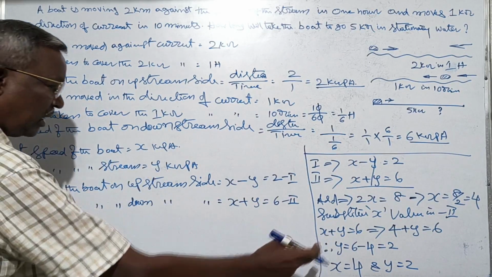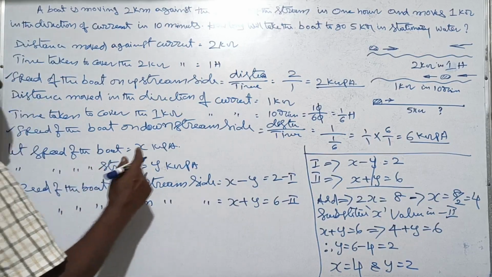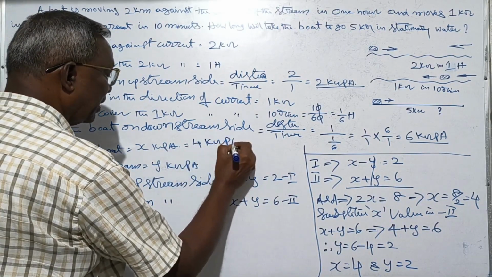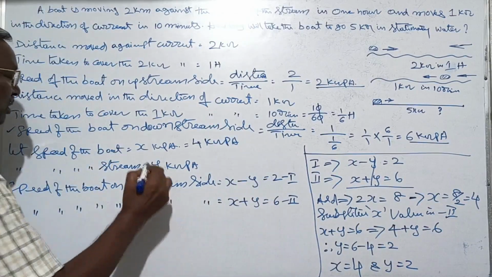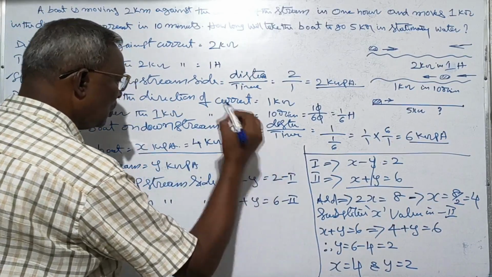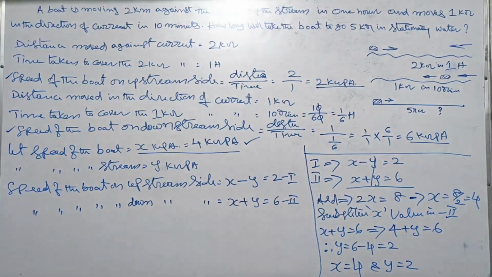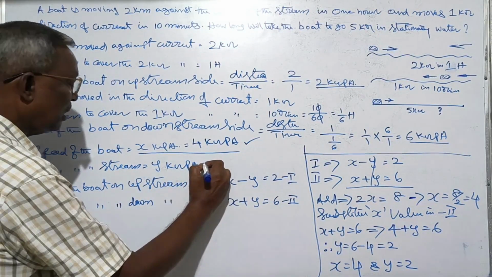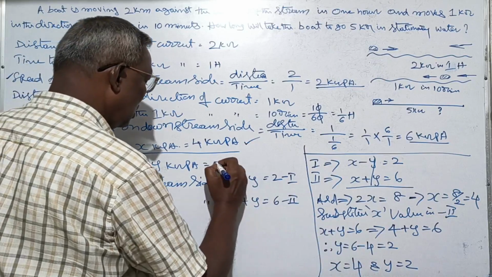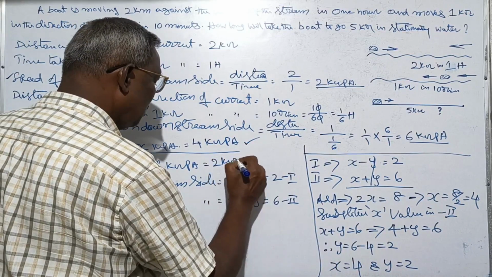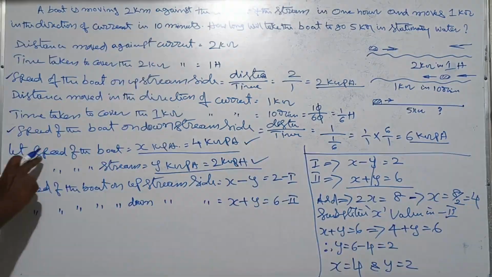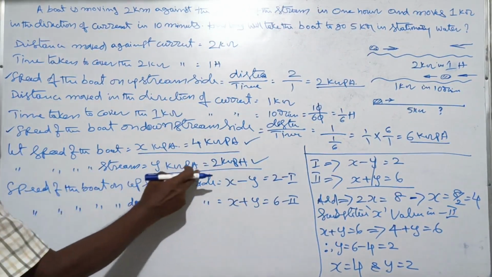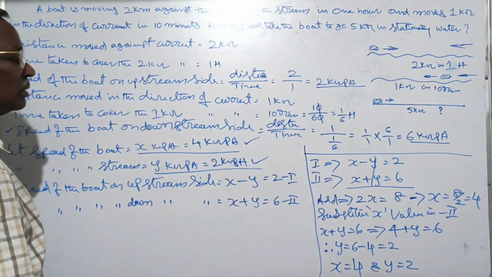So speed of the boat is equal to 4 kmph, and speed of the stream, that is y, is equal to 2 kmph.